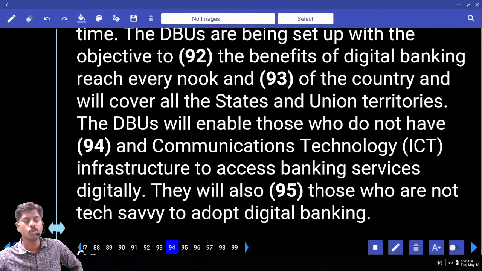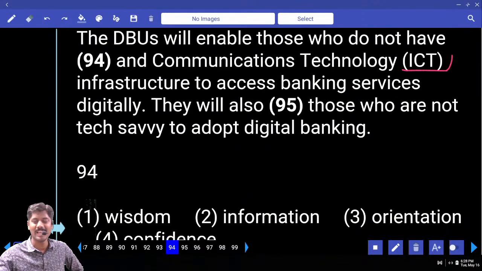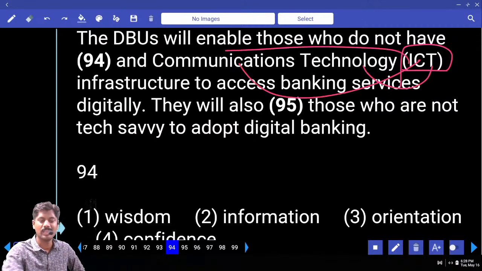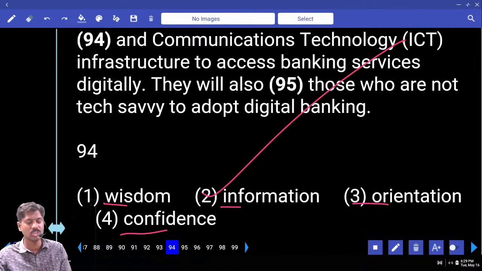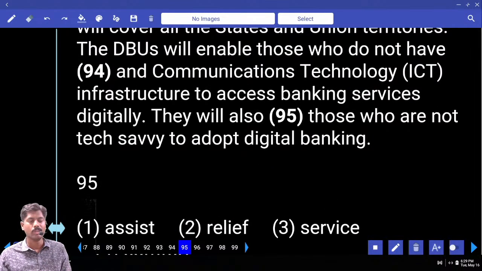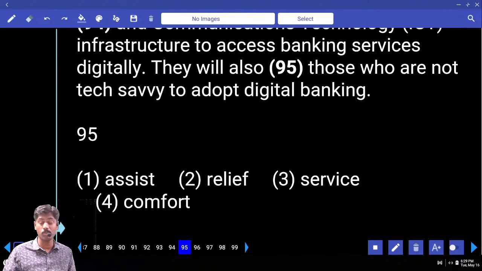The DBUs will enable those who do not have dash and communications technology. The answer is given here in brackets, ICT. T is technology, C is communications, and I, if you look at the options, the answer is the second one: information and communications technology. Infrastructure to access banking services digitally. They will also dash those who are not tech savvy to adopt digital technology. What will these services do? Those who do not have technical knowledge of how to operate a computer, for them also, they will assist.